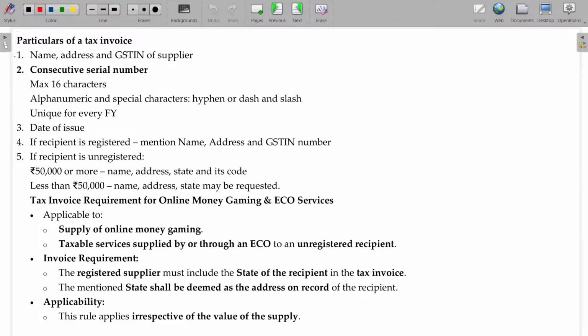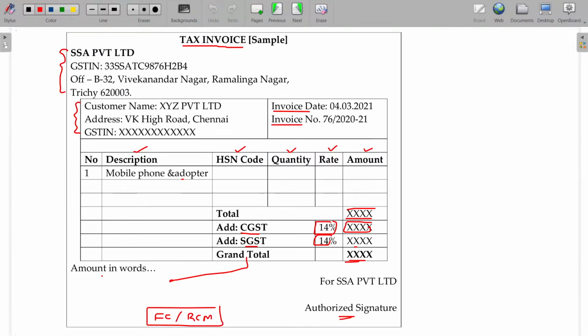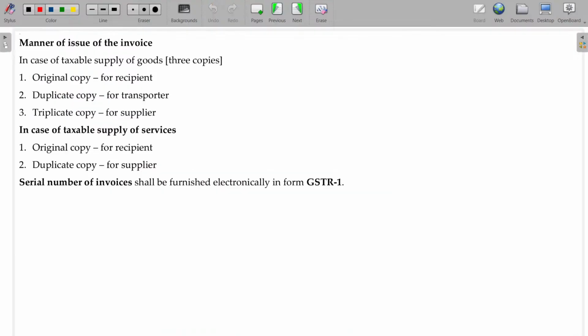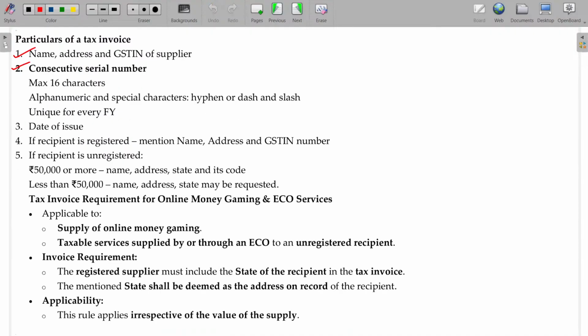Particulars of tax invoice. What are they? Name, address and GST number of supplier. And consecutive serial number, the invoice number. So how should that serial number be? Maximum 16 characters. And the number should be alphanumeric. And it may include special characters, especially hyphen, dash and slash. No other special characters will be includable. And unique for every financial year.